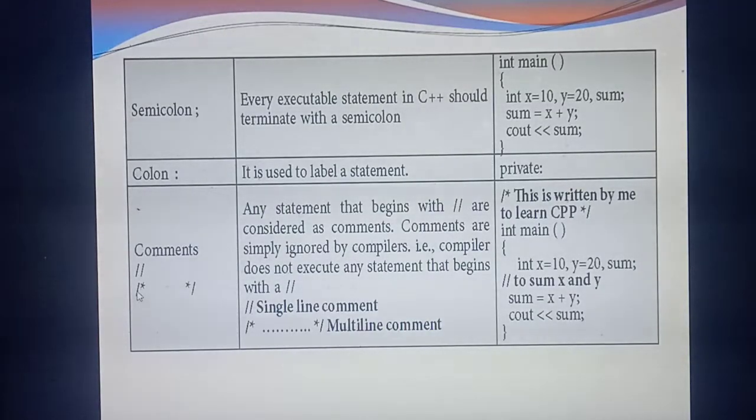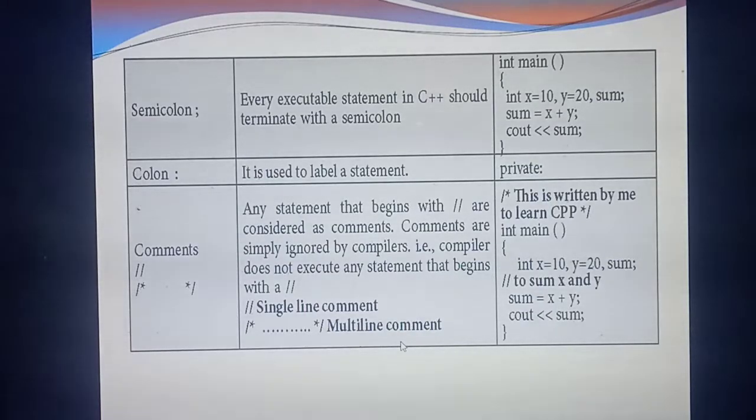Listen, two slashes represent a single-line comment. If you are giving a comment in a single line, which symbol should you use? Two slashes. A slash with an asterisk at the start, and an asterisk with a slash at the end, means multi-line comments. If you are going to write the comment in 2 or 3 lines, you should use slash with asterisk.